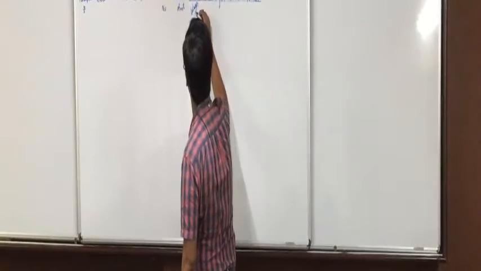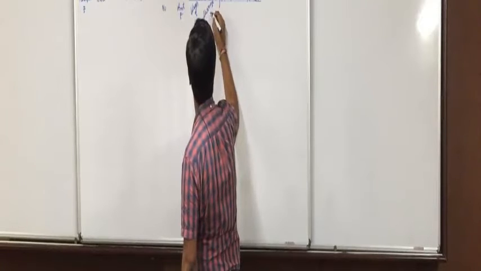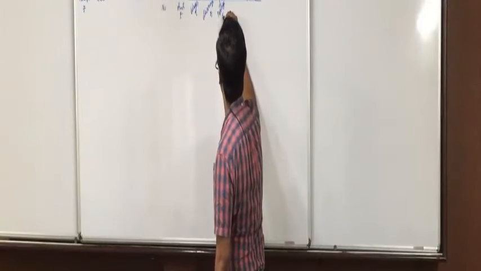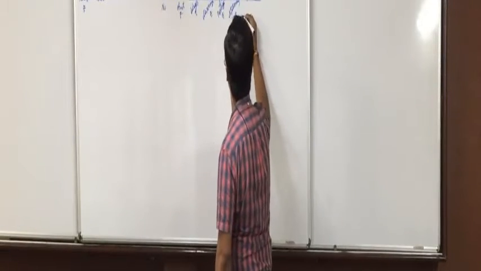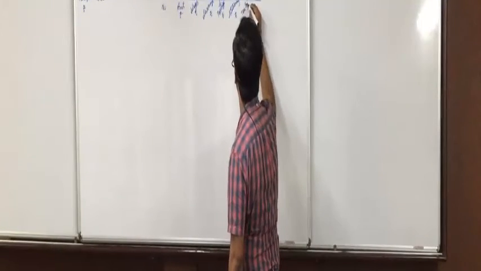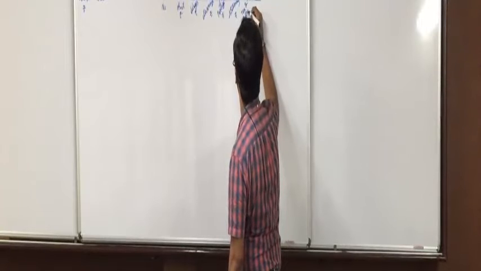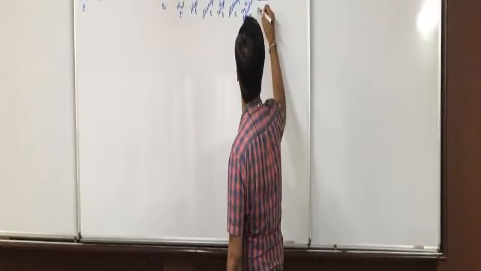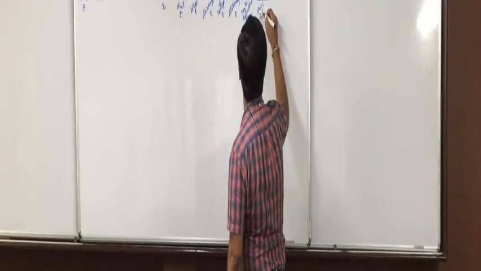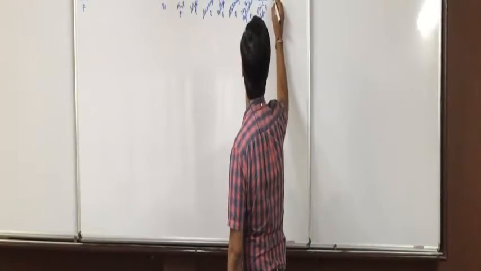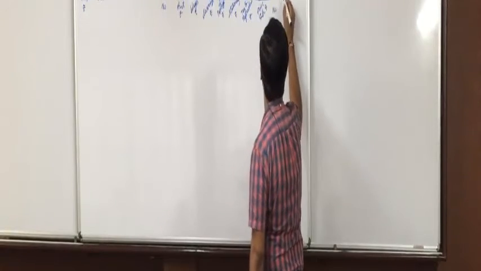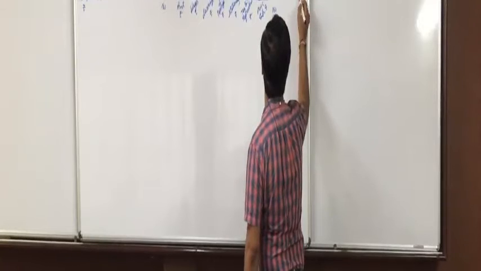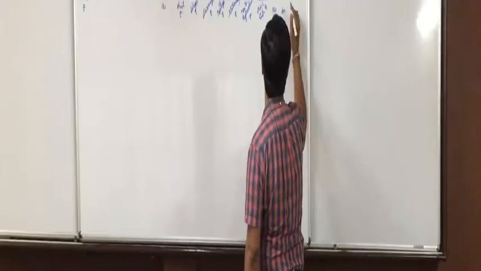Wages, rupees, carriage, rupees, postage, rupees, stationery, rupees, tea and refreshment, rupees and miscellaneous expenses, rupees. Thereafter LF number and then personal account in the ledger.